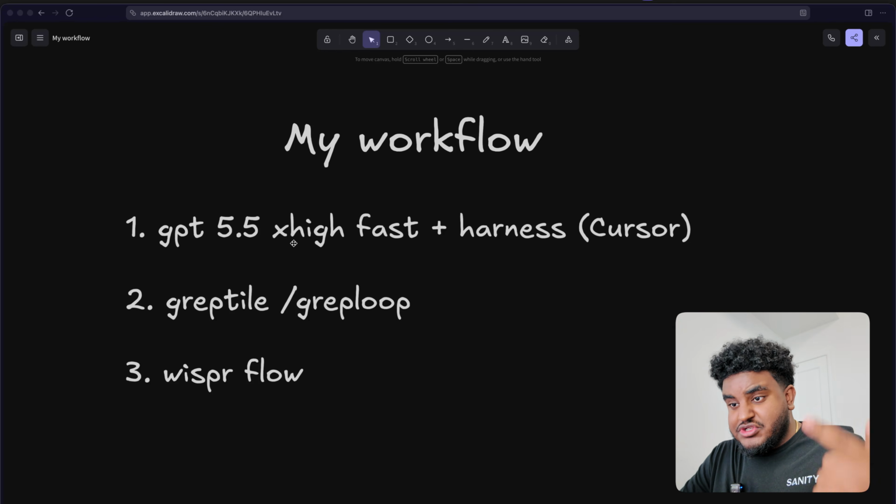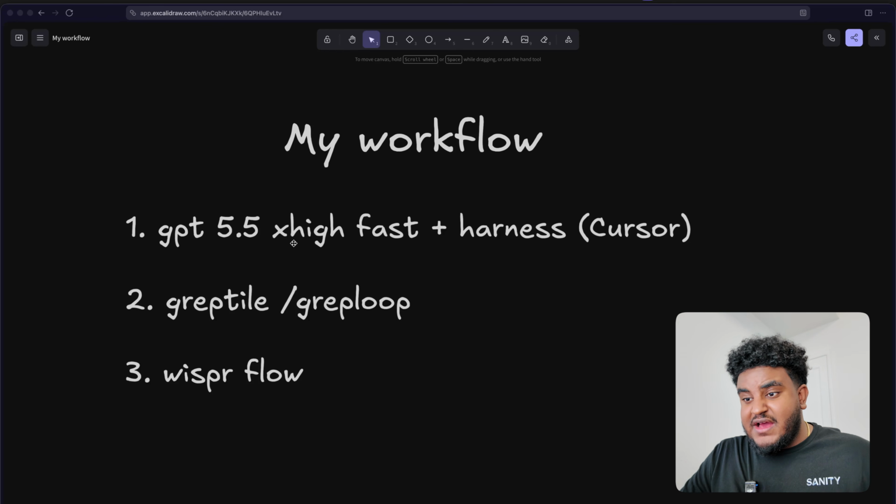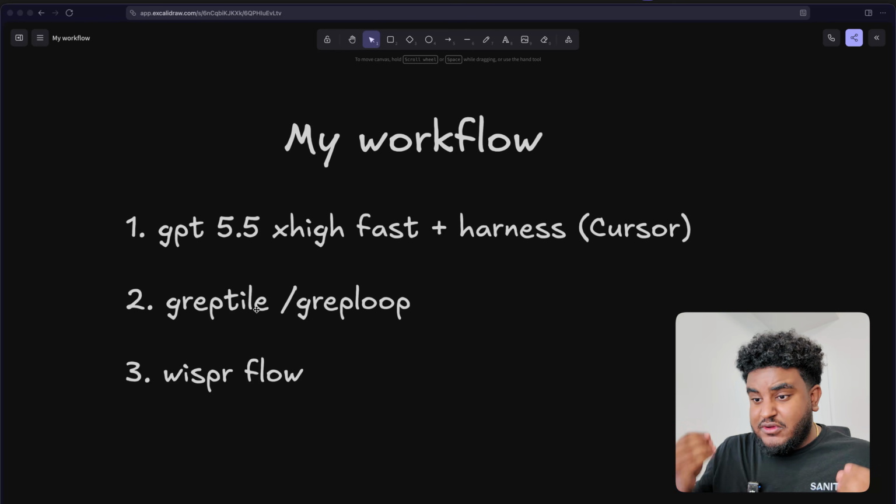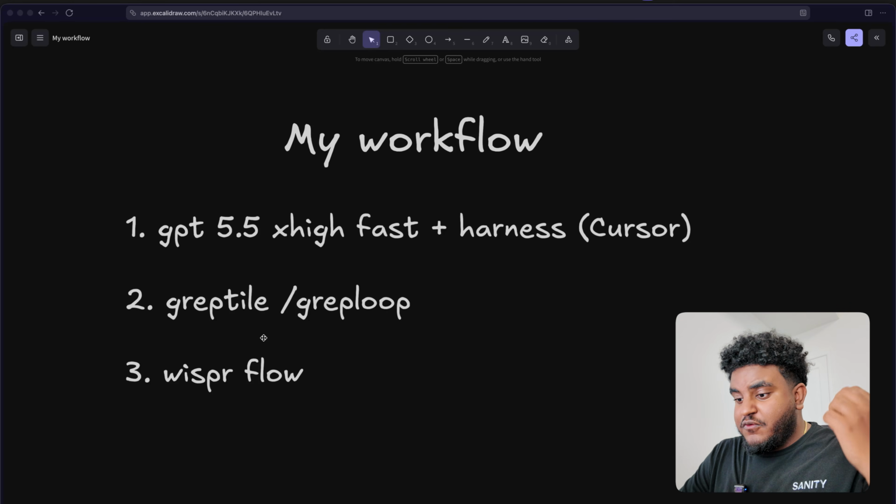So we're going to use Cursor, GPT 5.5 extra high fast. We're going to use Greptile. I'm going to talk about the Grep loop, and we're going to use Whisperflow for all our prompting. Let's build out this feature.